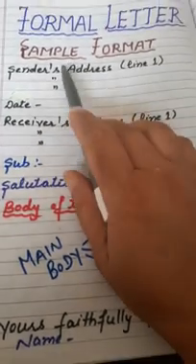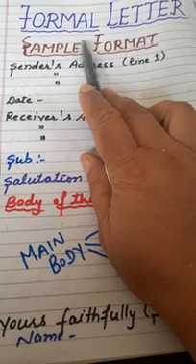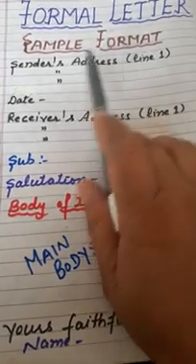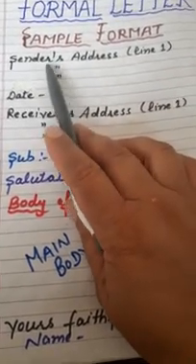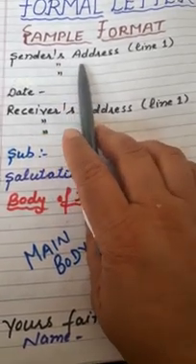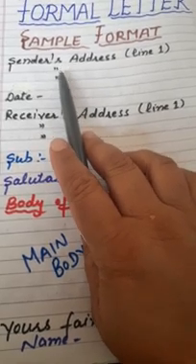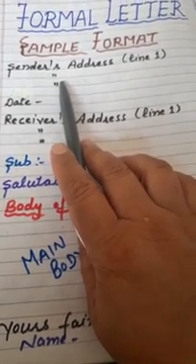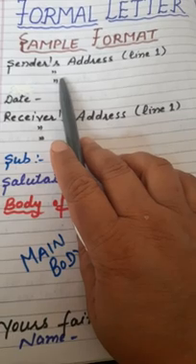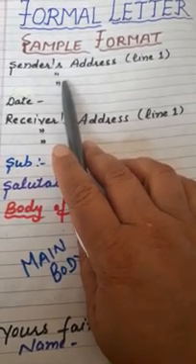Here today I will discuss the sample format of the formal letter. So students, at the top of the left side of the page, you have to write the sender's address. The sender's address should be in 3 lines. You can write it in 2 lines also, but you can't use more than 3 lines.